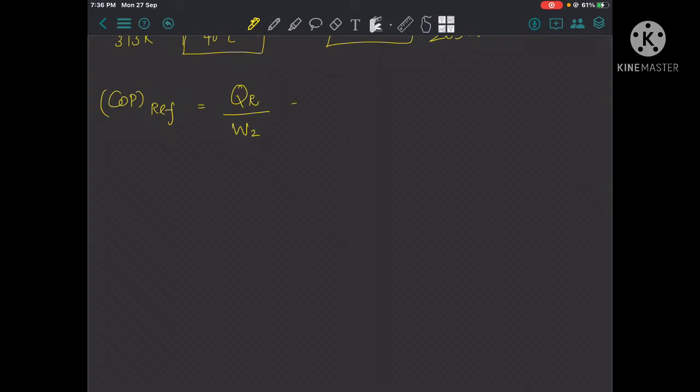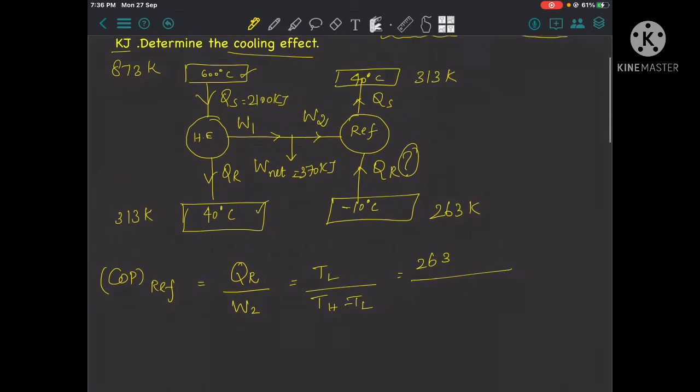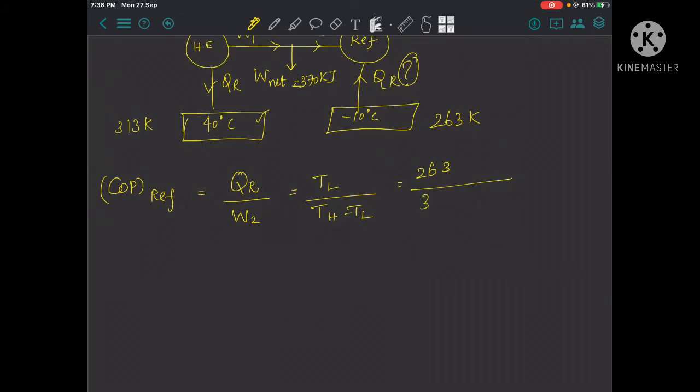QR divided by W2, so the heat rejection is nothing but the lowest temperature divided by the highest temperature minus the lowest temperature. You should write in terms of temperature. So the lowest temperature is 263 Kelvin divided by, the highest temperature is 313 minus 263.